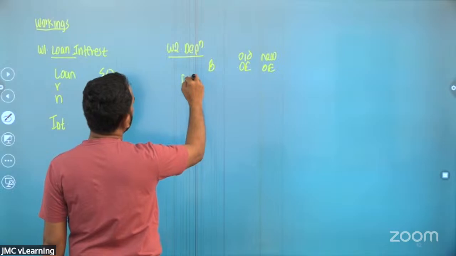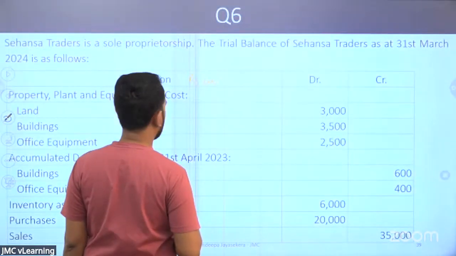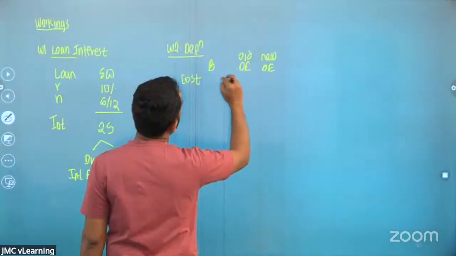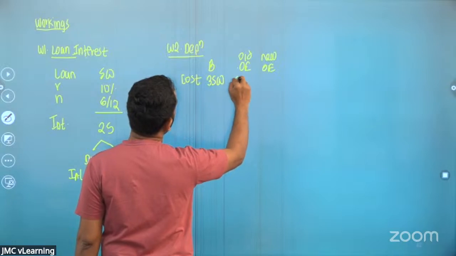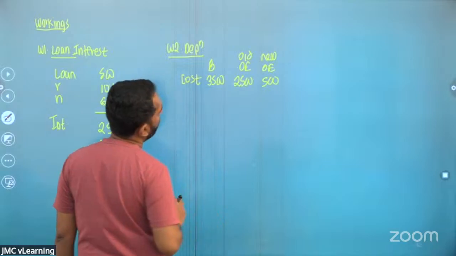So we'll take the cost. Building has a cost of 3,500, office equipment 2,500. New office equipment is 500 and it was not recorded.